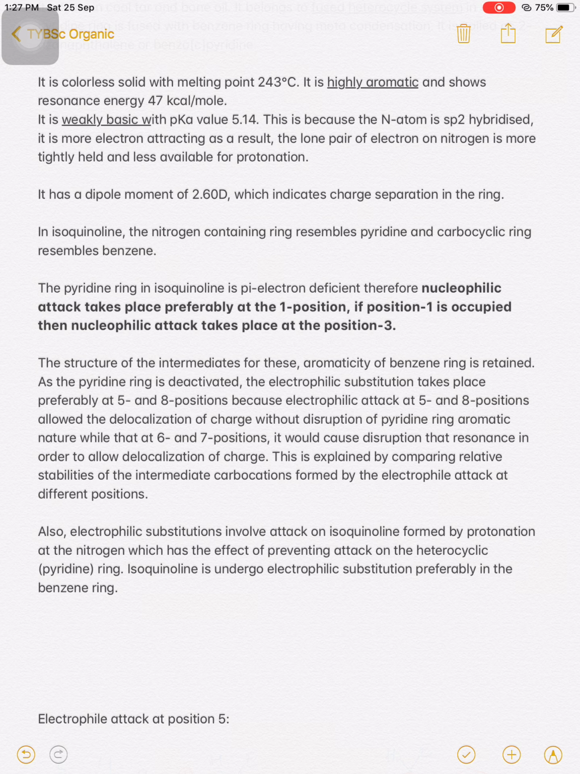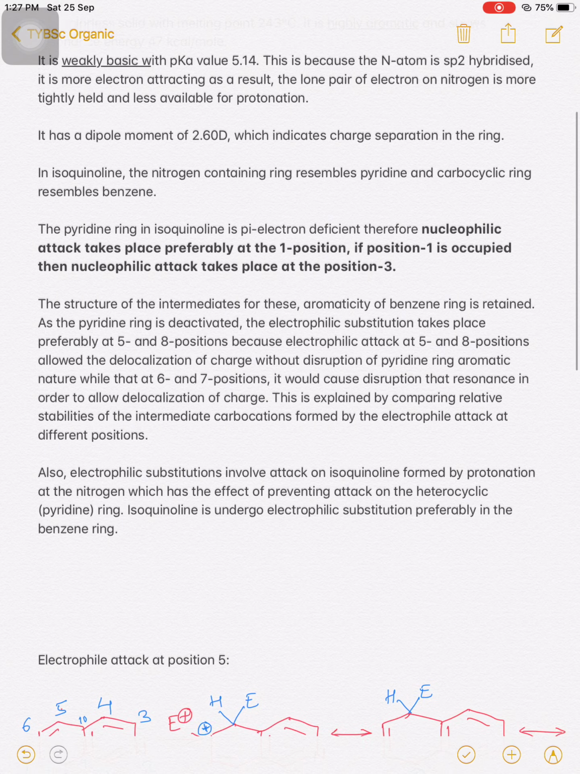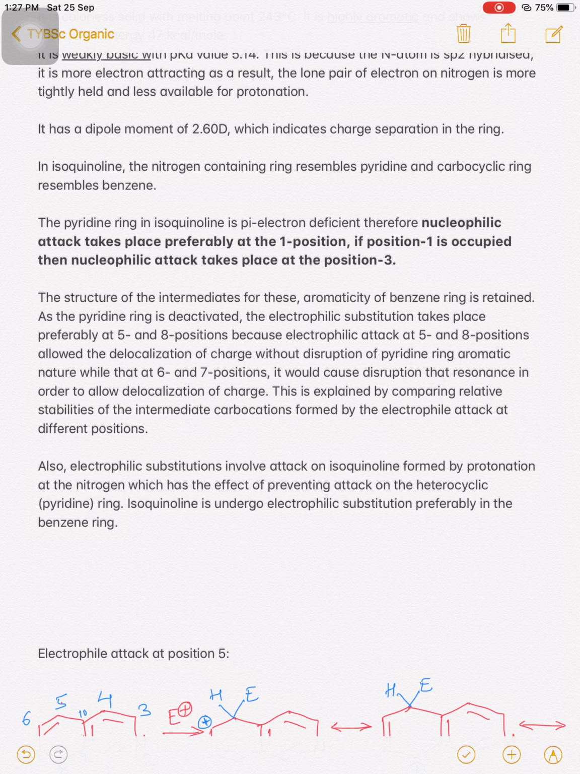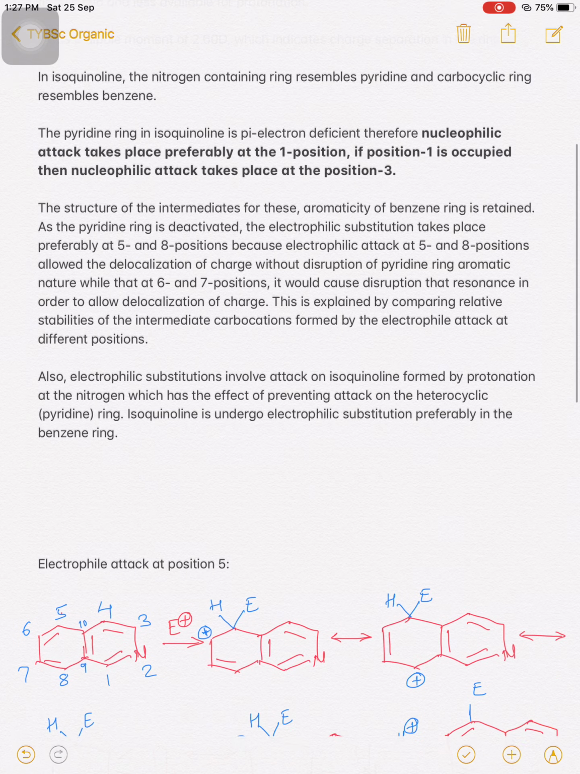So why is this pyridine ring in isoquinoline electron deficient? Because of the presence of the nitrogen atom, which is sp2 hybridized, the pyridine ring is therefore electron deficient, and therefore a nucleophile can attack at this pyridine ring of isoquinoline at the first or at the third position.